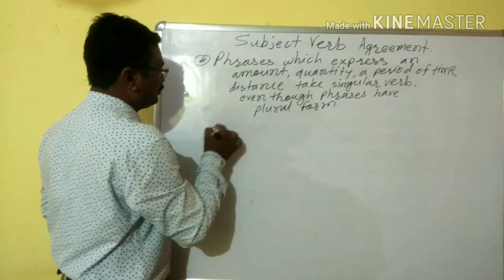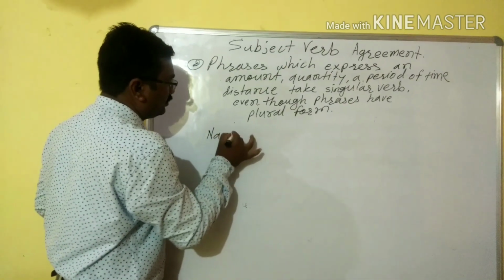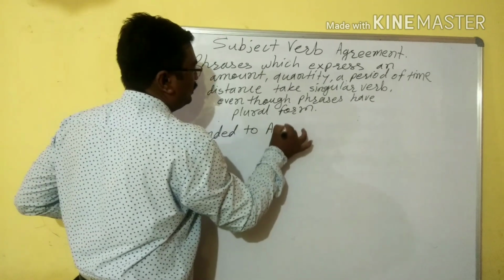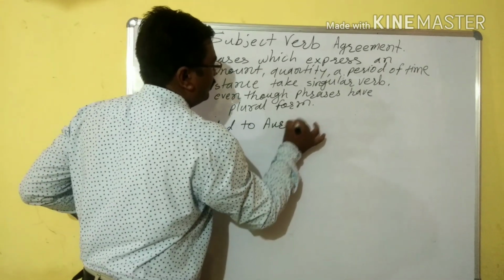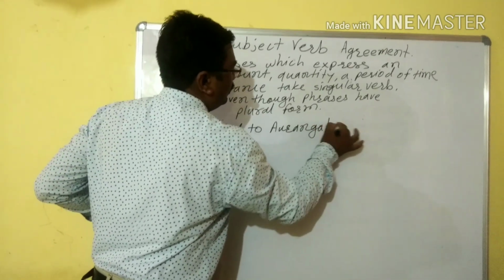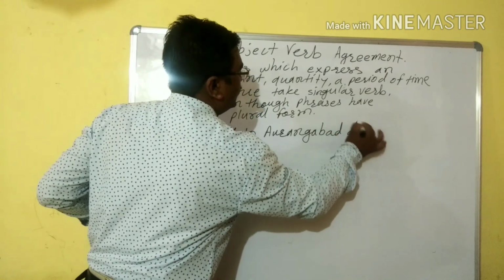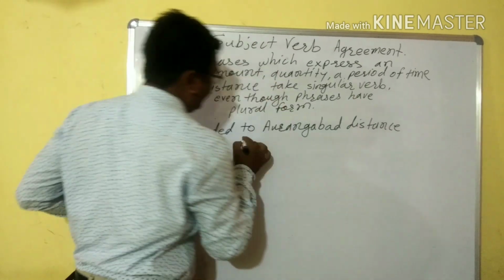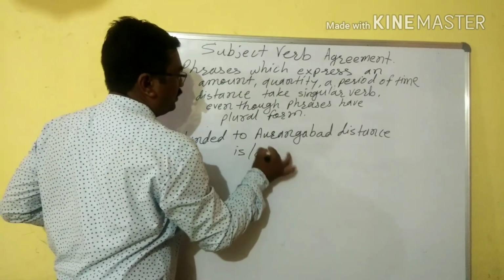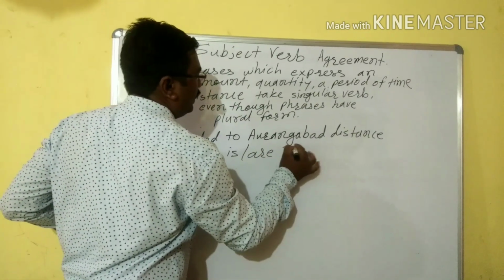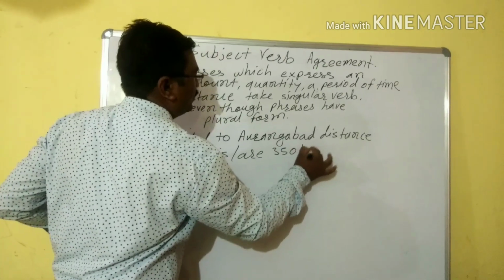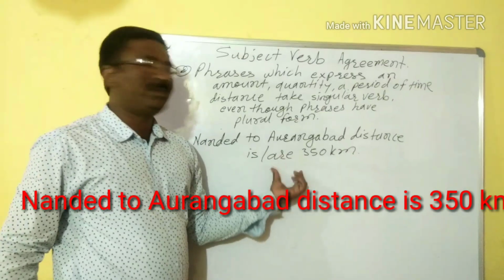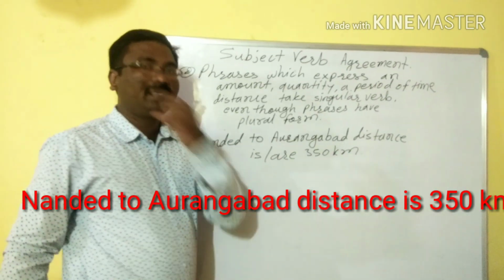For example, Nanded to Aurangabad distance is 350 kilometers.